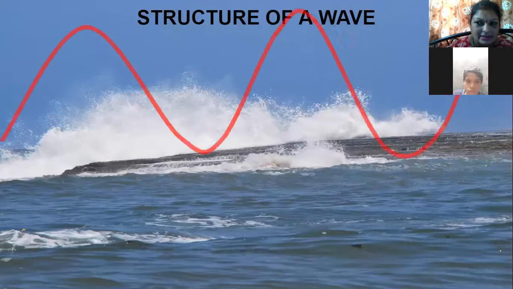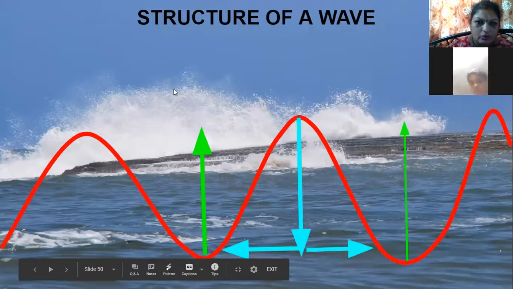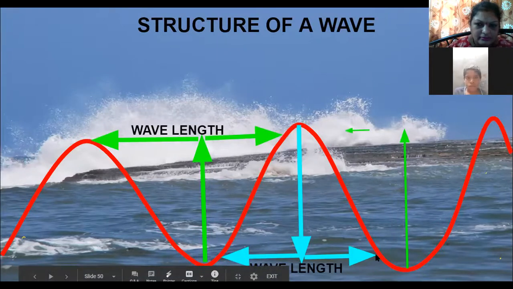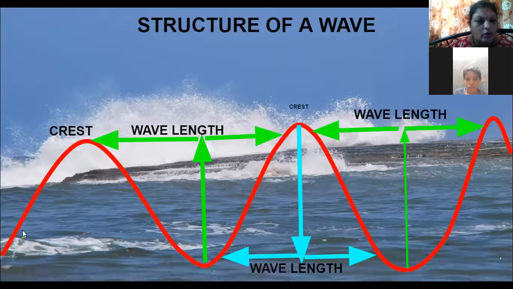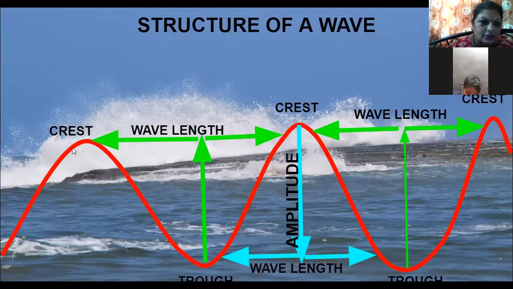Now let us see the structure of a wave. I have shown here one wave. This red wavy line is your wave. Now, what are the parts of the wave? Here you can see the top of the wave, the apex part of the wave.